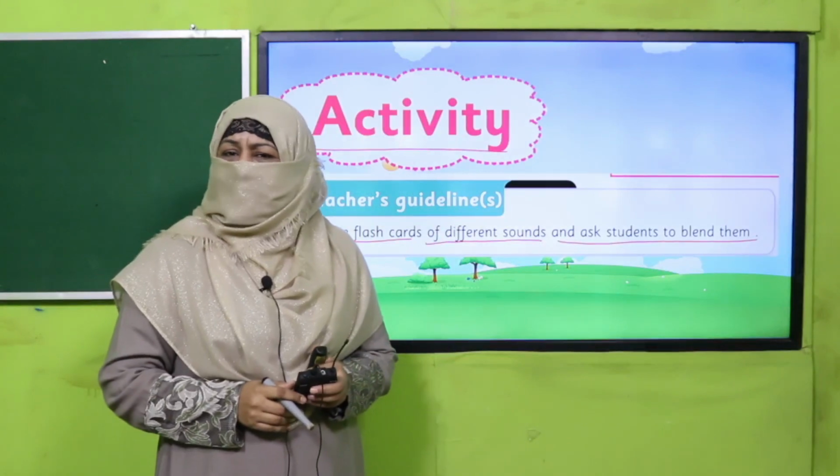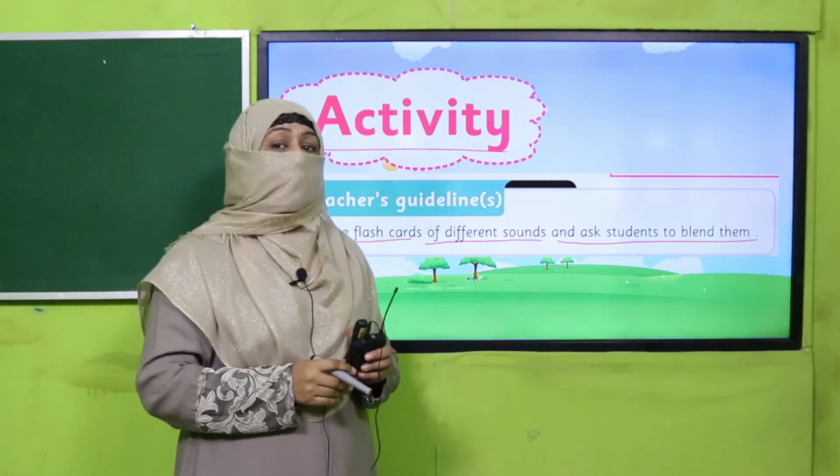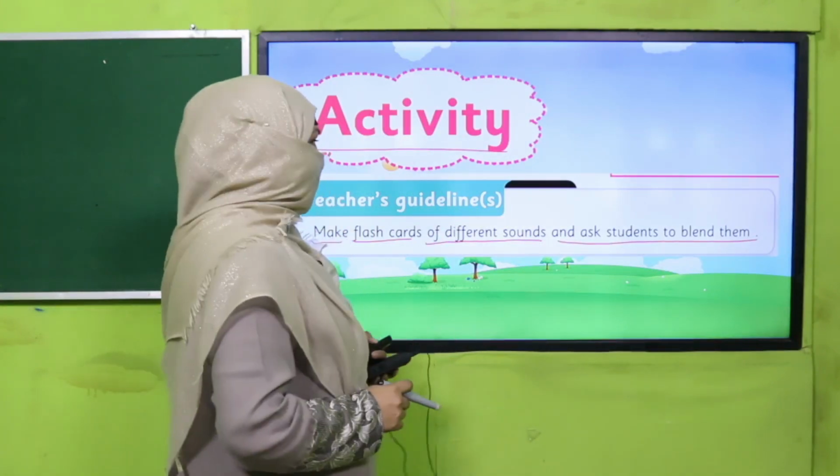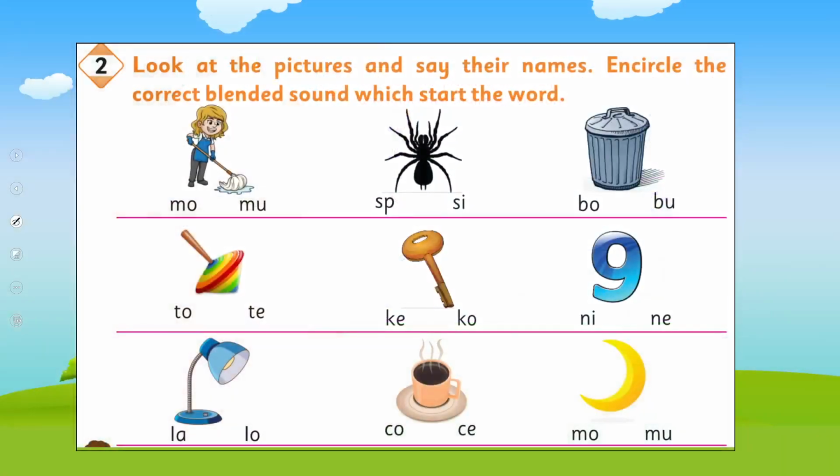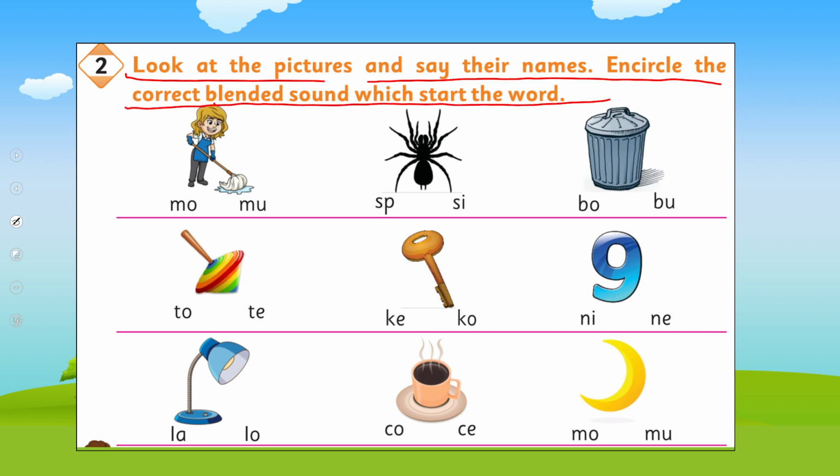Yes, my dear children, are you done with it? Good job. I hope you practiced many words. All right, so let's practice from your book. You will look at the picture, say the names, and circle the correct blended sound which starts the word. Now what will you do? Look at the picture. What is she doing? Mop. So she is mopping. So what is the correct sound? Mop. It's mop. So you will circle it, right?